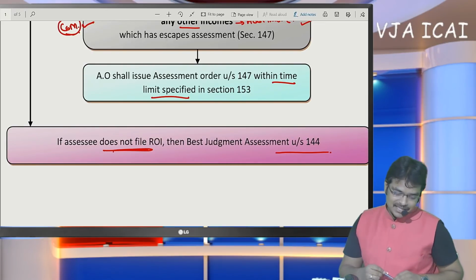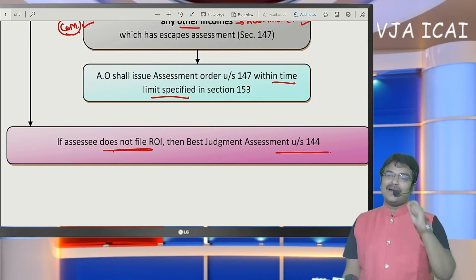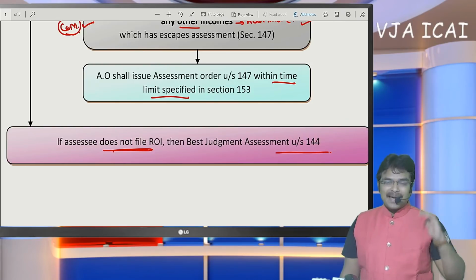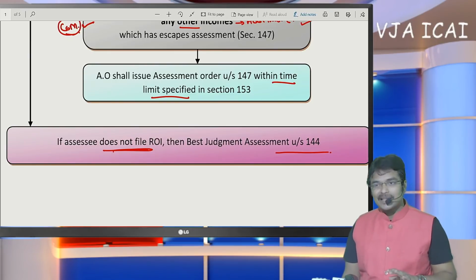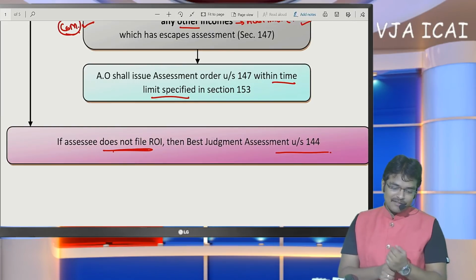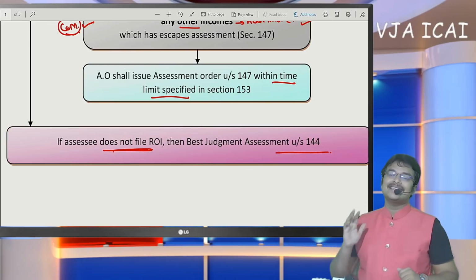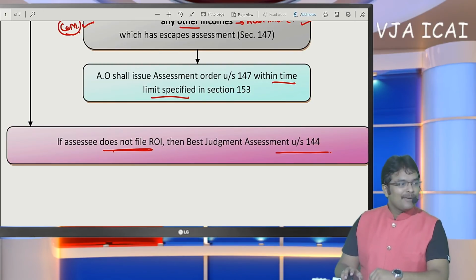What do you mean by the term best judgment assessment? In the last session we discussed that when a notice was issued but the SSE does not respond to such notice, then in my example this capital gain will be treated as income and the tax rate demand notice will be issued to the SSE. If the SSE does not file his return of income after a notice under section 148 is issued, in such a case a best judgment assessment shall be made, is the conclusion. Okay. Now we have completed income escaping assessment. Next let us enter into search assessment. Before that, there are certain queries which were raised regarding income escaping. Let us first solve them.